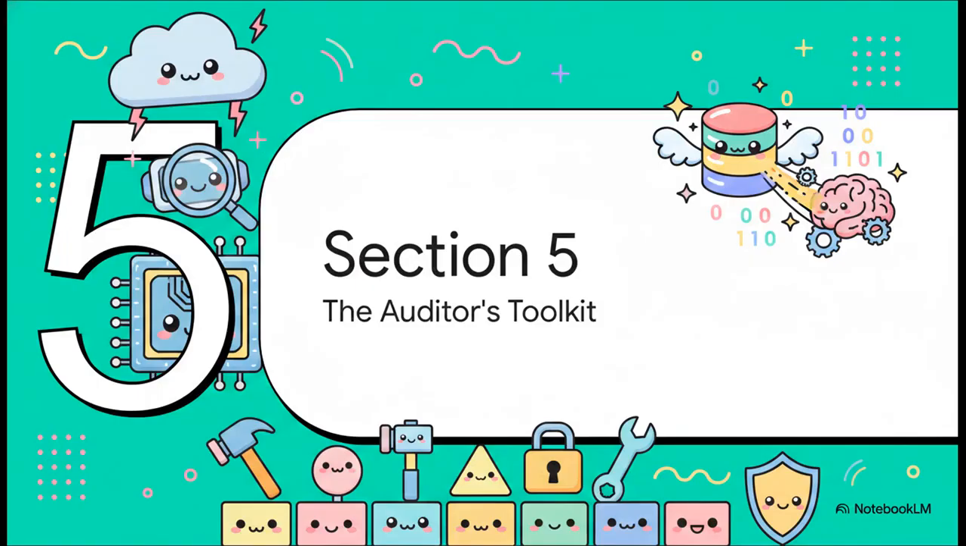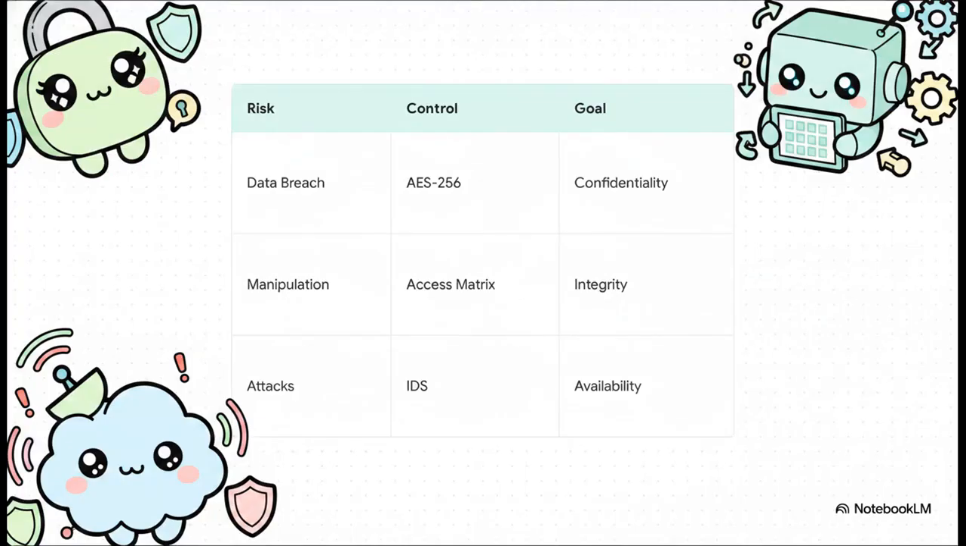Which brings us to Section 5, the Auditor's Technical Toolkit. How do we actually secure these futuristic tech trends today? We do it by slowing down and grounding ourselves in foundational controls. And this brilliantly illustrates how we do it. Lead auditors and compliance officers need a highly actionable cheat sheet, mapping emerging AI risks to specific technological controls and tying them directly to ISO 42001 goals. Want to protect against data breaches in AI? You deploy AES 256 encryption to maintain confidentiality. Need to prevent unauthorized model manipulation? You use detailed access matrices to enforce integrity. And to catch real-time adversarial attacks, we utilize intrusion detection systems to ensure availability.